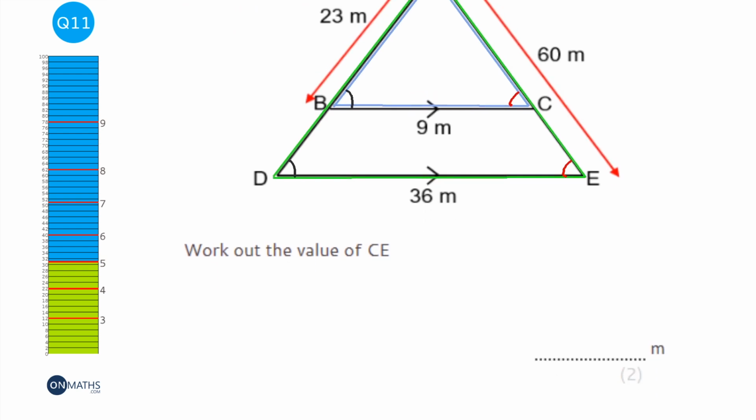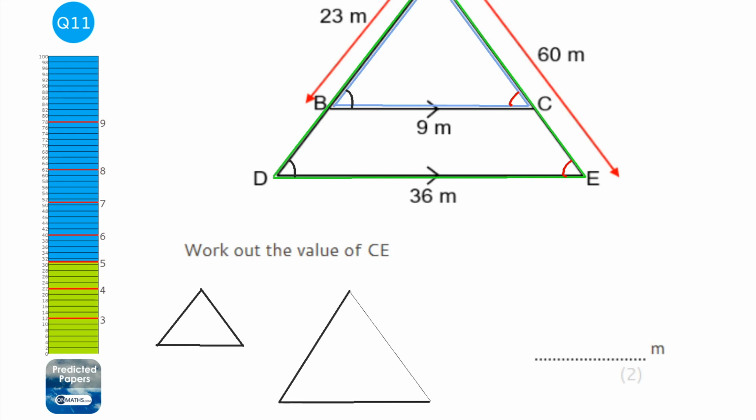So, an important first step is to draw out the two triangles. I'm just going to sketch them out roughly. A small one, and the big one. Then copy the lengths. So this is going to be 23, this is going to be 9, this is going to be 36 at the bottom here, and this one's going to be 60. Now it asks for the value of CE, which is this bottom length here. That's the bit we're trying to find. But I'm going to ignore that, and work out what AC is. The reason for that is if I know AC, I can take it away from 60 to work out CE, because I know the total distance is 60.